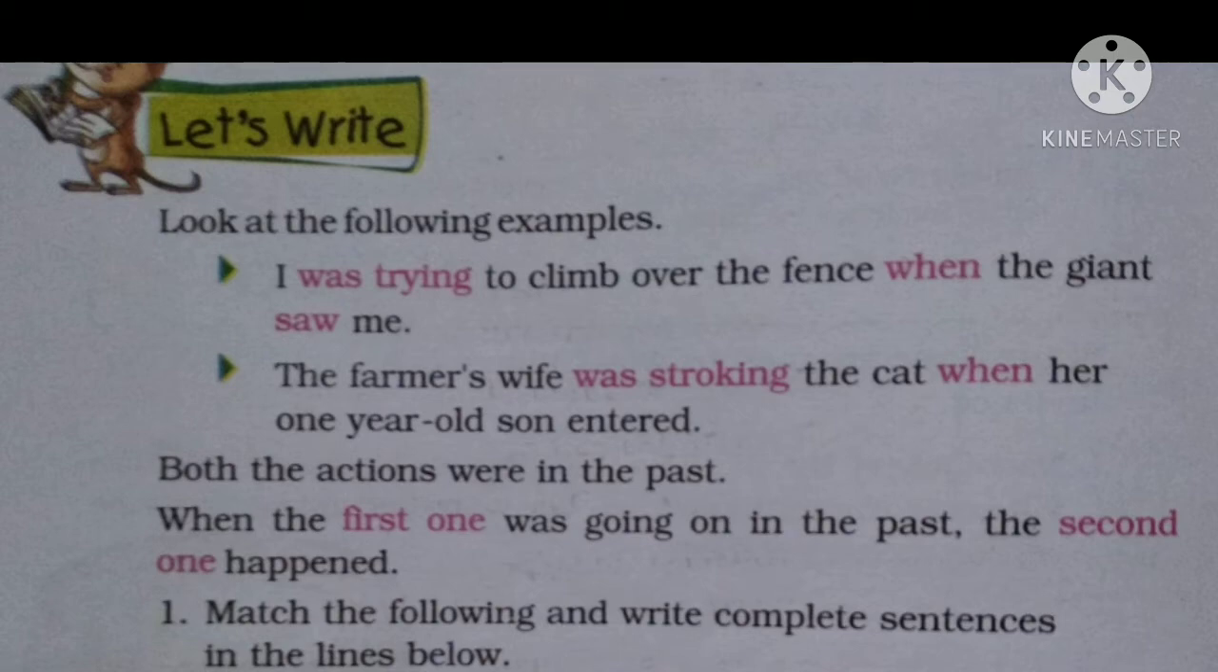The second one, the farmer's wife was stroking the cat when her 1-year-old son entered. So this entered is in simple past and was stroking is in the past continuous, and both the sentences are joined with when. So both the actions were in the past. When the first one was going on in the past, the second one happened. So both we are talking about the past tense. Now here there is one exercise where we need to match the sentences and join them with when. So now let us do this exercise.